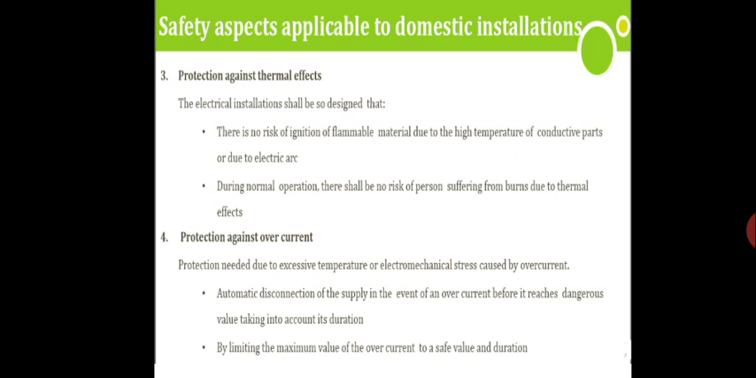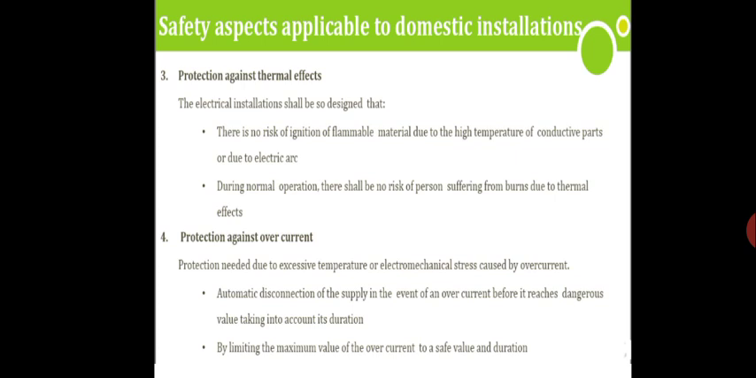And third one, we can see the protection against thermal effects. The electrical installation shall be so designed that there is no risk of ignition of flammable materials. Flammable materials means what? Oil, petroleum, natural gas. These are all flammable materials. So there should be no risk of ignition. So how will the ignition occur? Due to a spark in the electric current.